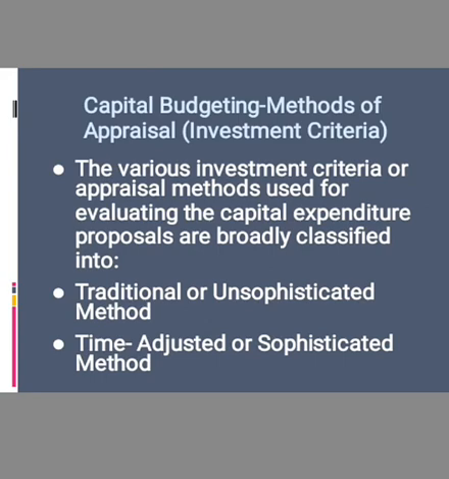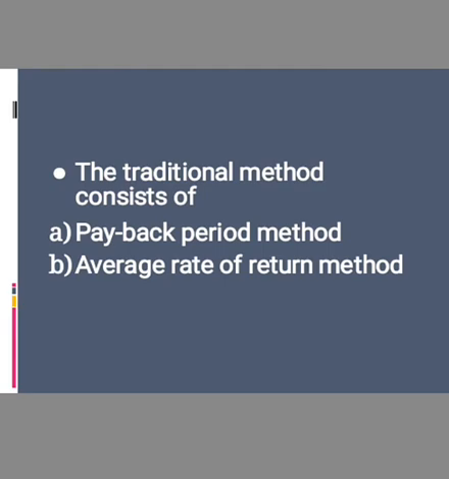So a business concern should therefore adopt a sound appraisal method to measure the economic worth of each investment project. There are various investment criteria or appraisal methods which are widely used for evaluating capital expenditure proposals, and they are classified into two, that is traditional method and time adjusted method. Traditional method is also known as unsophisticated method, and time adjusted method is also known as sophisticated method.